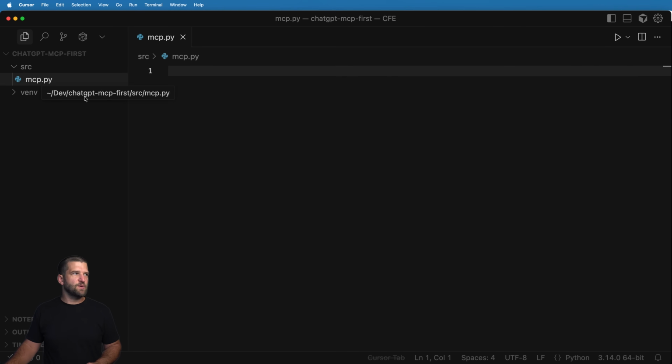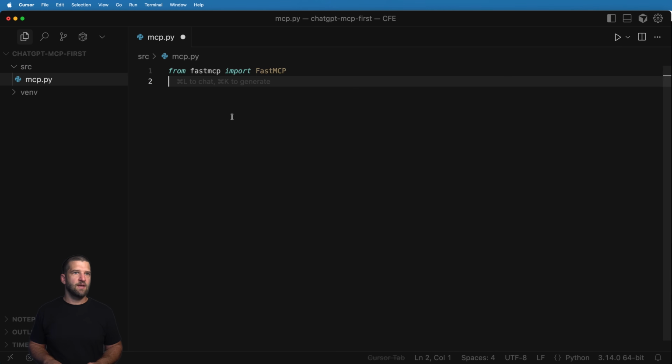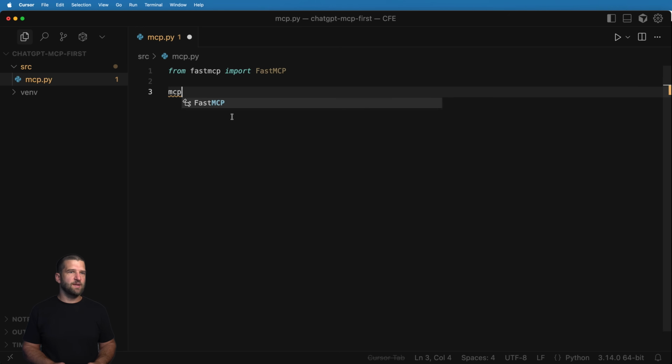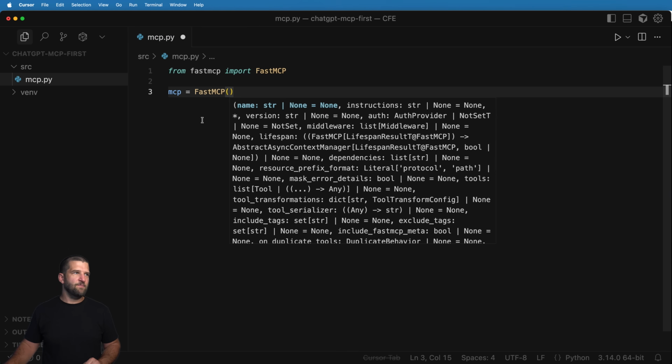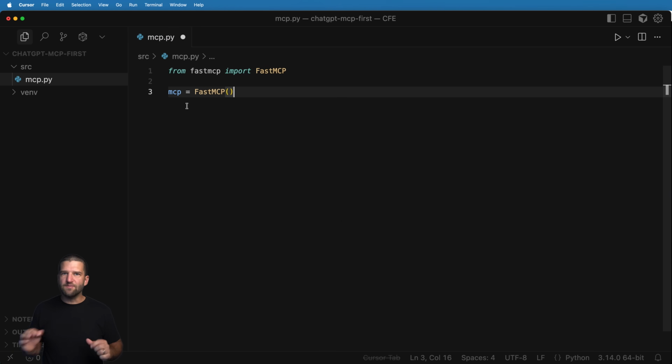That's it. Now, the reason I'm calling it mcp.py is because I'm not importing anything called mcp. Instead, what I'm importing is something called FastMCP, and we're going to import the FastMCP class. Then we're going to declare an MCP server with the name of mcp, FastMCP, like that. So right off the bat, I already have a namespace issue that could come up in your app or in your case. So we've got mcp.py and mcp right here.